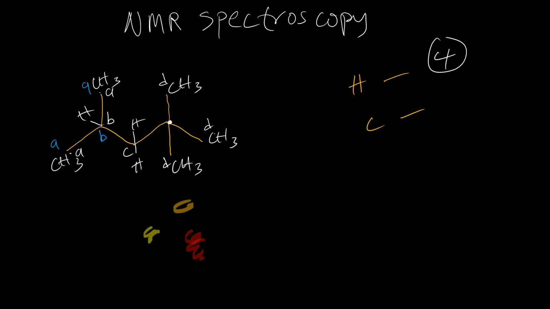At this side we also have a carbon, C, and here we also have carbon D, which are the same, D and D. But here we have a carbon as well, because even though there is no hydrogen here, there is a carbon here. So this carbon will appear as signal E. So in the carbon NMR spectrum, we're going to have 5 signals.